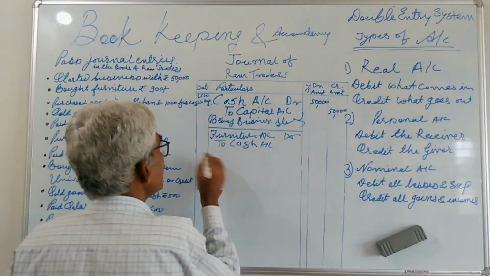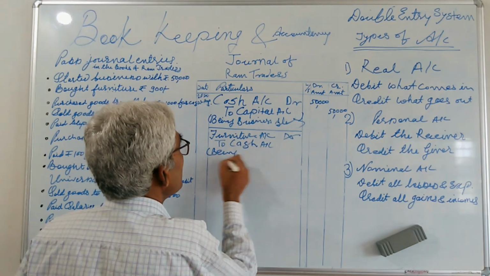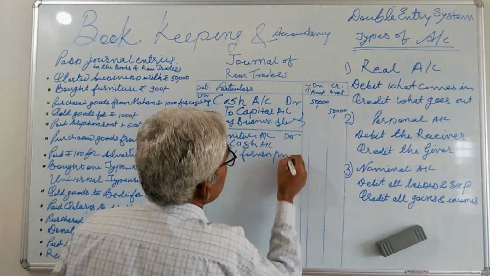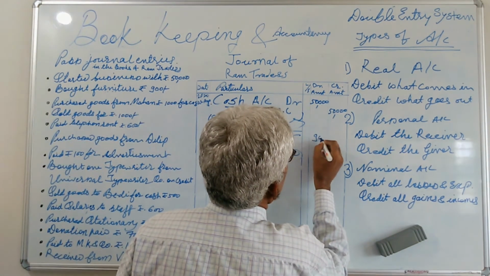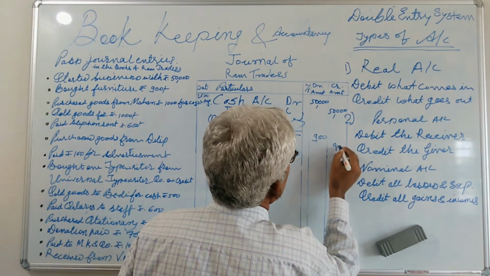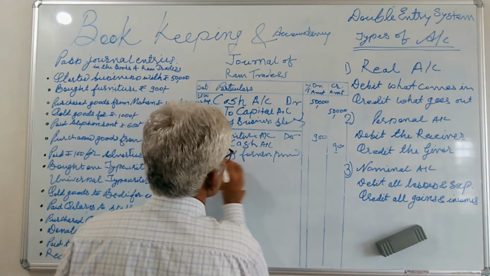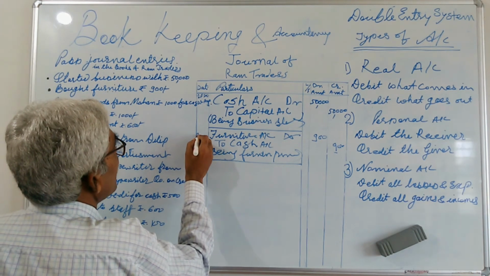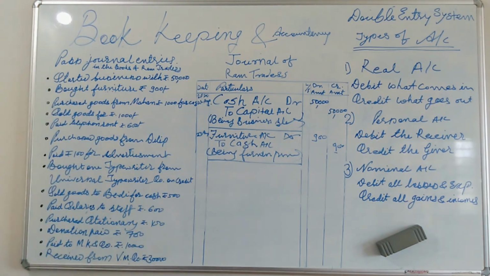Again, there is a need to put narration in brackets: being furniture purchased, rupees 900. Again, there is a need to mention the date. Suppose 23 August. The third transaction: purchase goods from Mohan, rupees 1000 for cash.